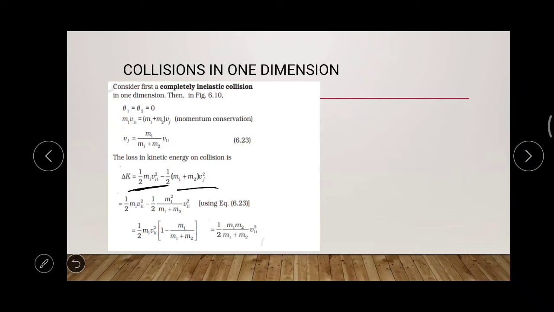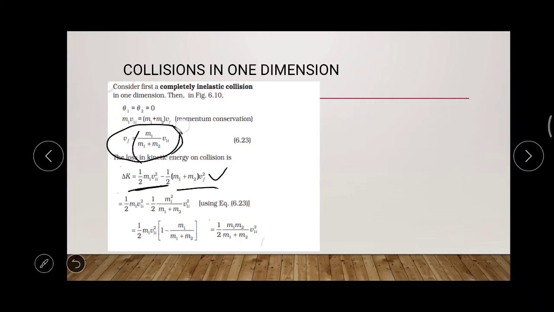So from equation 6.23, Vf is equal to m1 divided by m1 plus m2 into v1. You can substitute the Vf value in this equation. So Vf square is m1 divided by m1 plus m2 into v1, the whole square.